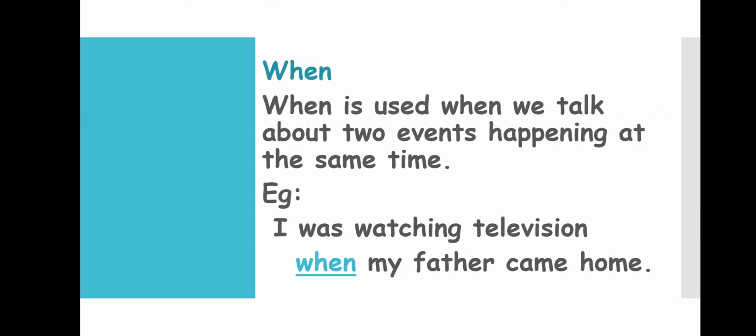Next one is when. When is used when we talk about two events happening at the same time. That is, if we see that two events are happening at the same time, then we use the conjunction when. Look at the example. I was watching TV when my father came home. So there are two events happening in this sentence. The first one is I was watching television, and the second event is my father came home. These two are happening at the same time.